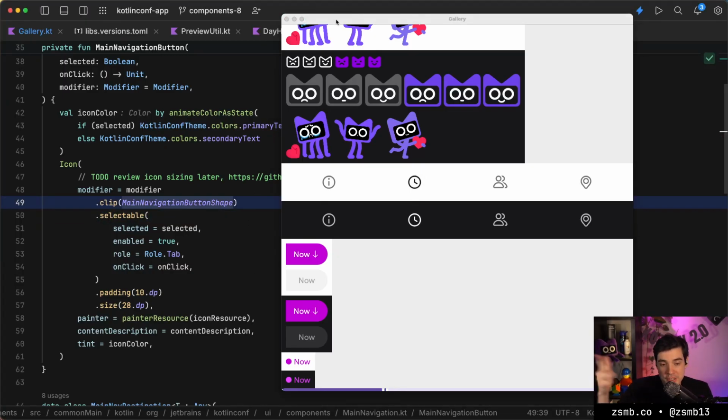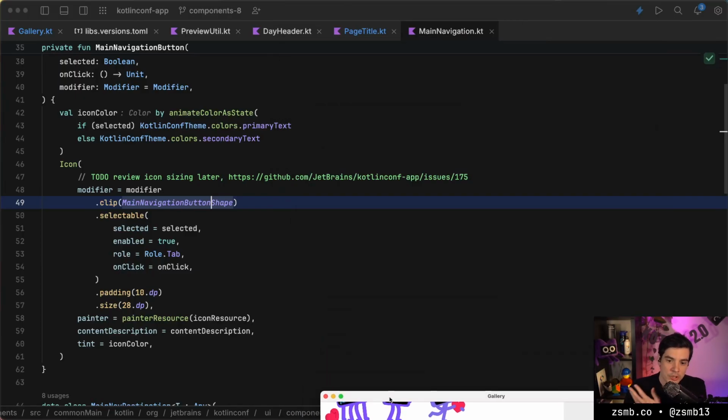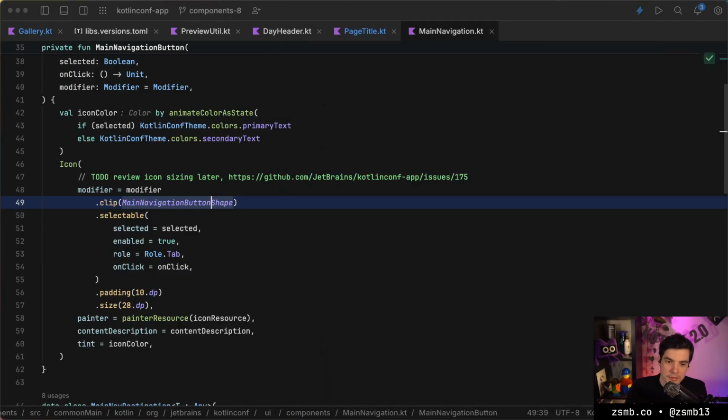So anything that always goes back and forth can be a toggleable, and otherwise you can use selectable. It's for multiple elements, but also for things that might stay selected even if you keep clicking them. Because with toggleable, you expect it to go between true and false every time you click it.